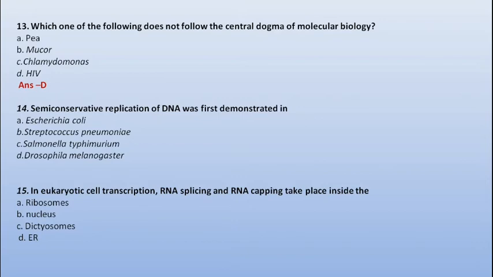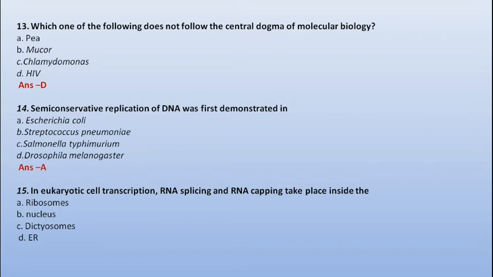Next question. Semi-conservative replication of DNA was first demonstrated in Escherichia coli, which is E. coli, Streptococcus pneumoniae, Salmonella typhimurium, and Drosophila melanogaster. So our correct option is option number A, E. coli.